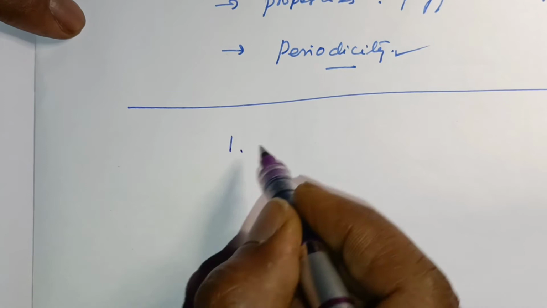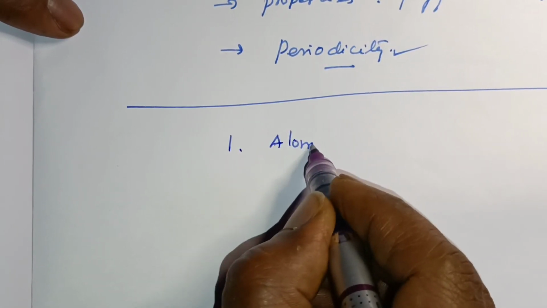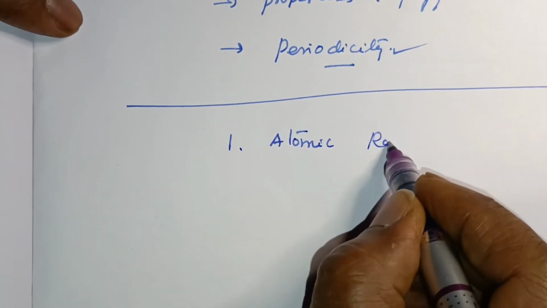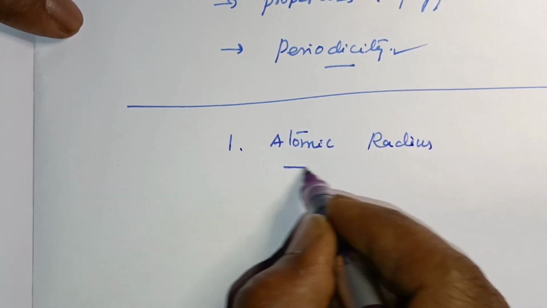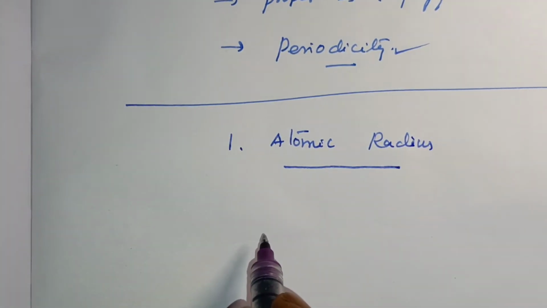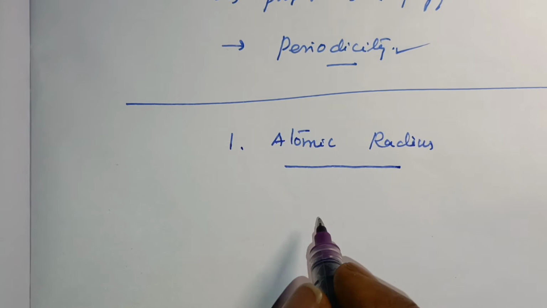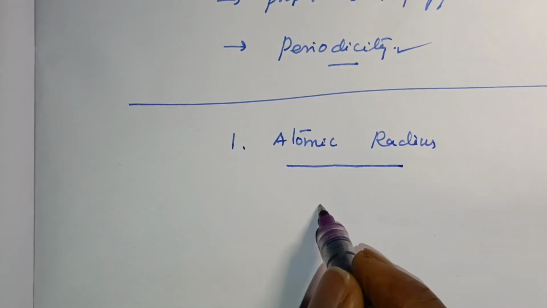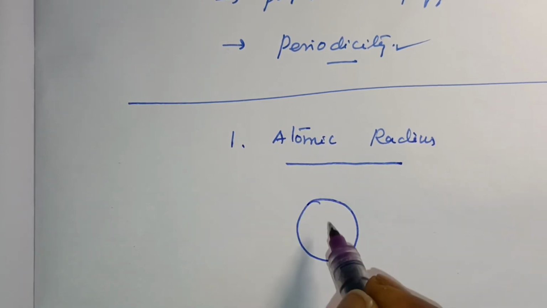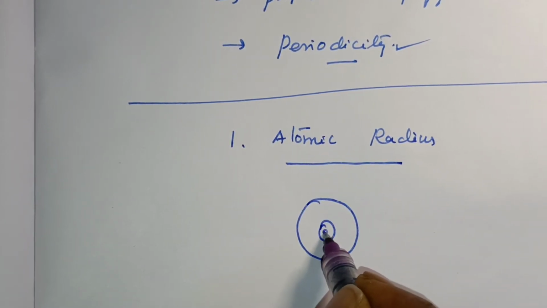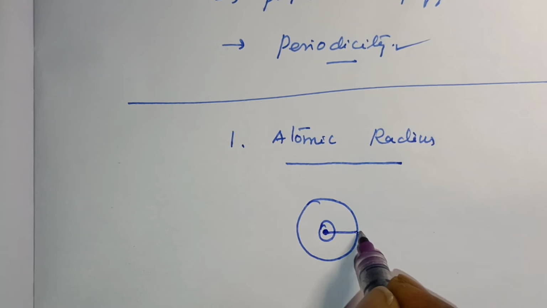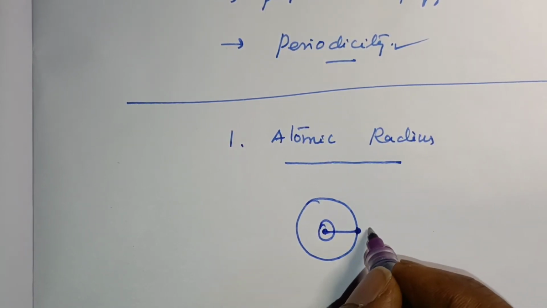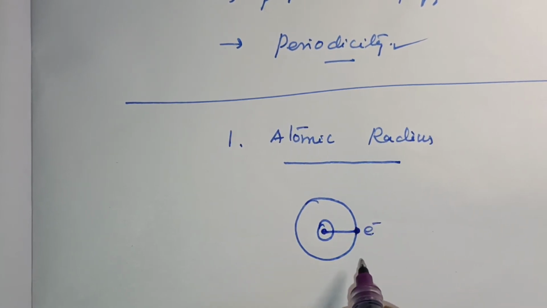The first one is atomic radius. The definition of atomic radius is the distance between the nucleus and the valency electron, that is, the outermost electron.